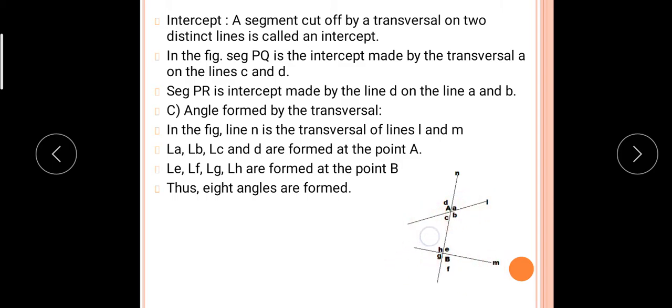So when these two lines L and M and the transversal N are drawn, how many angles are formed? Total 8 angles are formed. At point A there are 4 angles, at point B there are 4 angles. So in total 8 angles are formed.